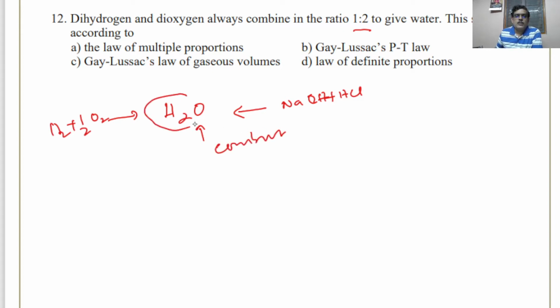But H2O always will have the same ratio of the elements, and that is known as the law of definite proportions. So you may get a compound by different methods, but it will have the same formula. That means the elements will combine in the same ratio. Therefore, the answer will be this, D.